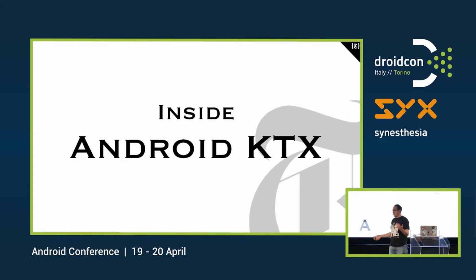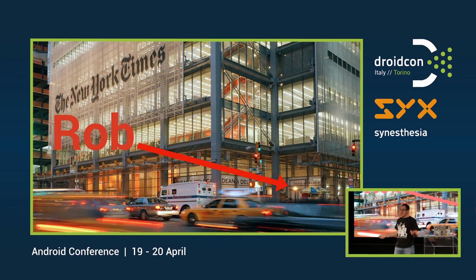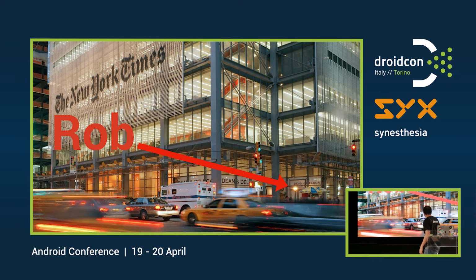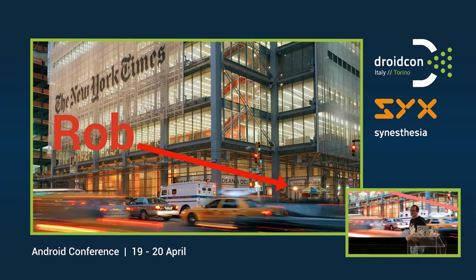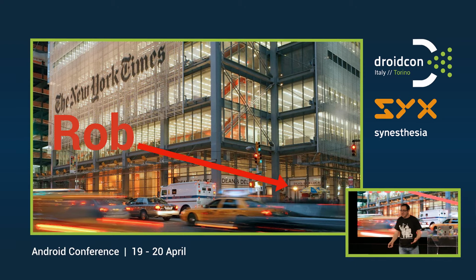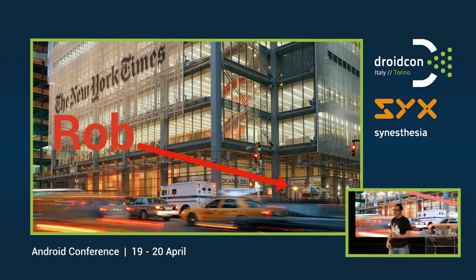So, my name is Rob, yeah, here, right below the arrow. Now, wait to take the picture because the next one is better. And I work at the New York Times as an Android engineer. But actually, if you check, I'm pointing here to the cafeteria, which is where you can usually find me when I'm in the office. But as my colleagues can say, I'm not often in the office, right?